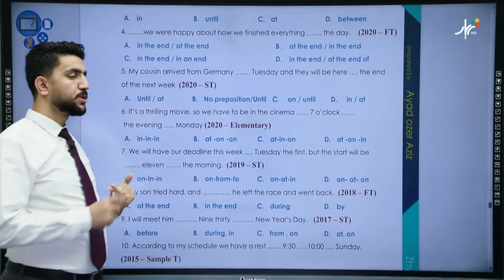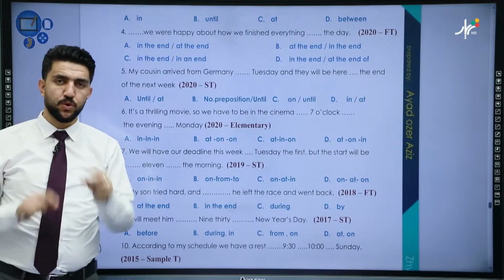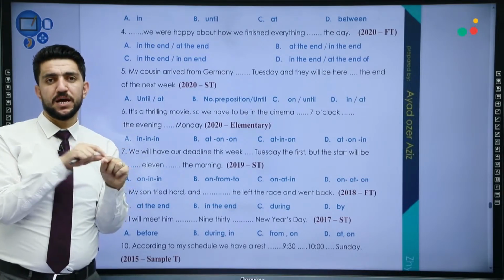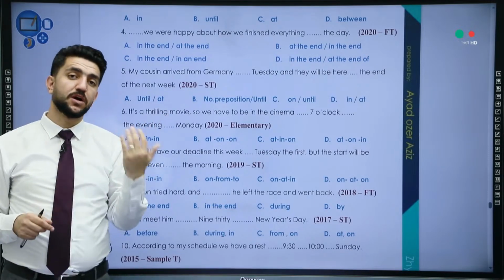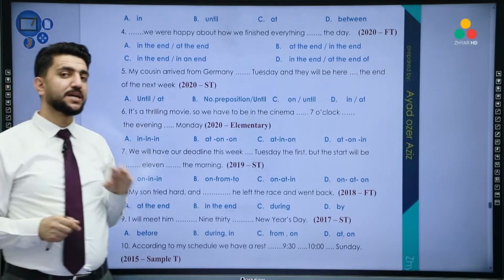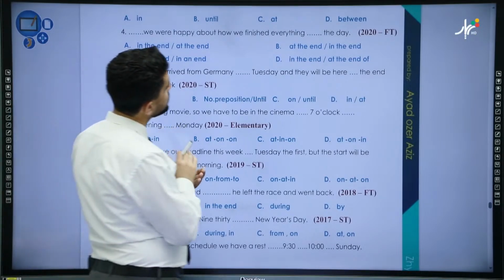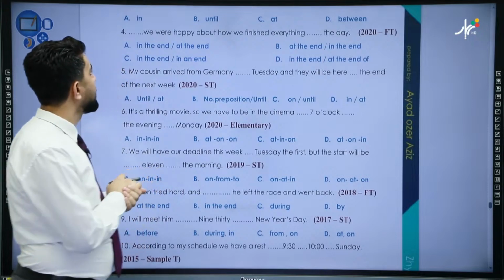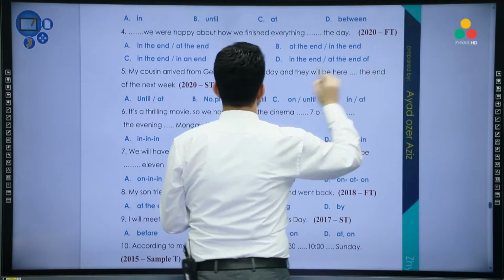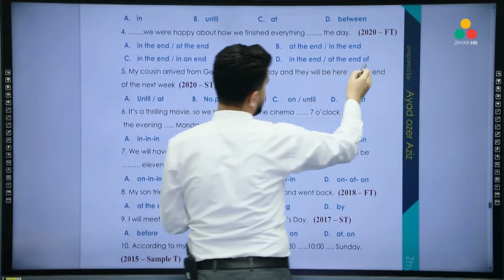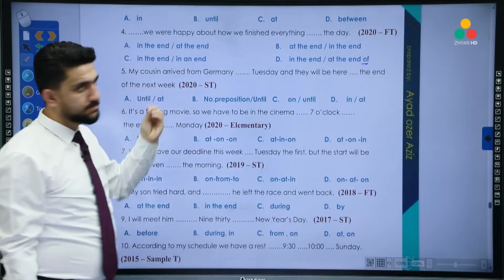Let me remind you the rule. We said we use at the end. At the end is often followed by the word of, at the end of, and we mostly use it at the beginning of the sentence. What about in the end? In the end is often followed by a subject, and it's mostly used in the middle of the sentence. So for example, let's take a look. If we have the word of, do we have of? Yes, we have of here. Do we have any other? No. Okay, let's see. Where's the subject?